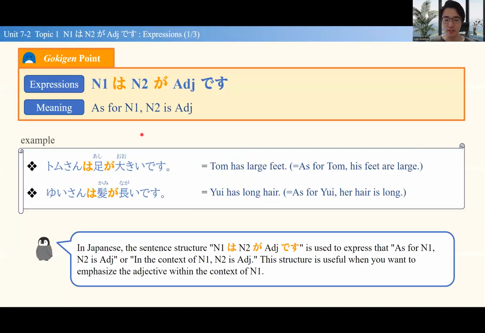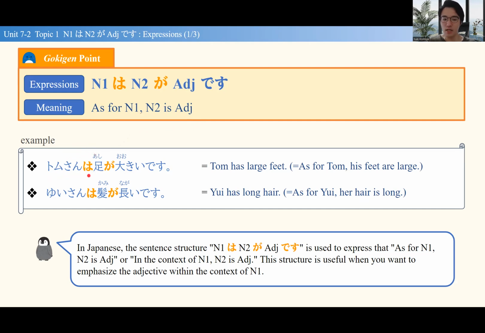So this sentence pattern, N1 wa, N2 ga adjective desu. If I make it into English, that'll be like as for N1, N2 is adjective. So this doesn't really make much sense. So let's look at the example sentences here.